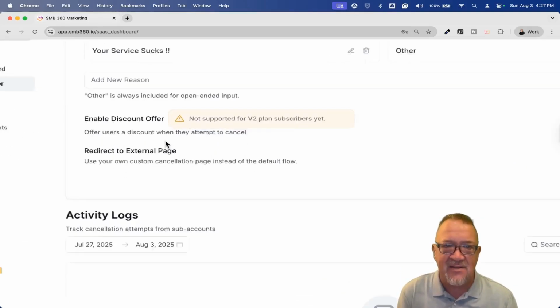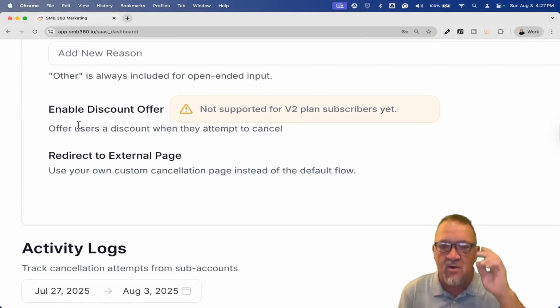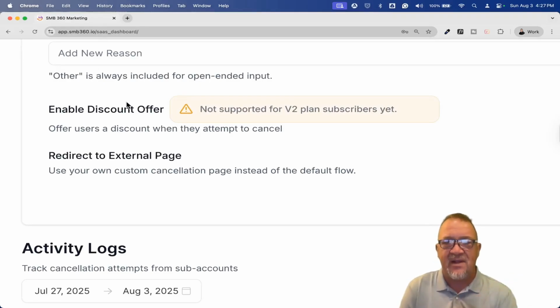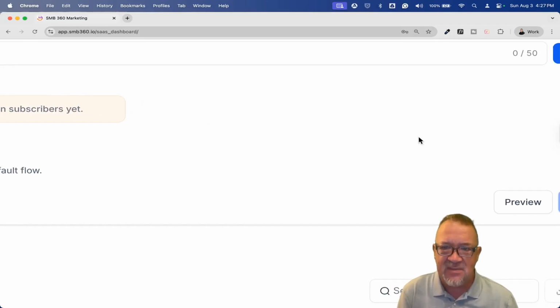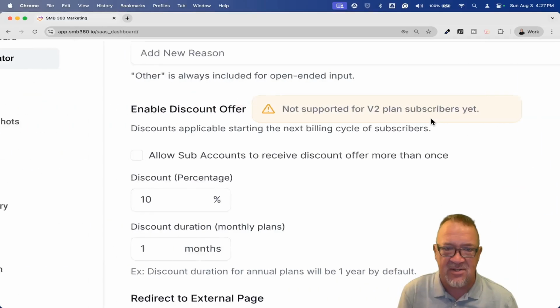Now, here's some of the other things that HighLevel has, and I'm not going to be going over these in detail in here because, quite frankly, I have to set up a whole SaaS account to do this demo, and sometimes the setup can be complicated with these, but I'm trying to make it as simplistic as I can in showing you the features and the tools and how this actually works. So enable a discount offer says not supported with version 2 plan subscribers yet, but they have it here, and you can just simply turn it on. Let's go ahead and turn this on and then take a look at the settings.